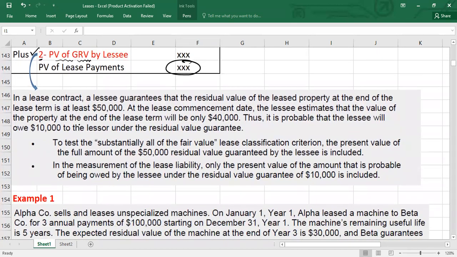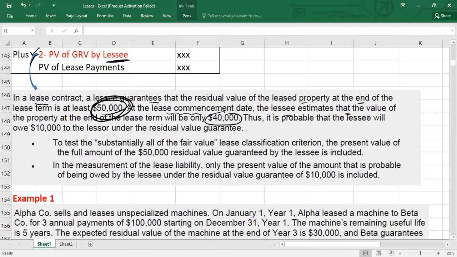The first example, as you can see here, is about the present value of residual value guaranteed by the lessee. For example, they tell you in the lease contract that the lessee guarantees that the residual value of the leased property at the end of the lease term is at least 50,000. At the lease commencement date, the lessee estimates that the value of the property at the end of the lease term will only be 40,000, but you have guaranteed 50,000. So when you apply this 90% test, you have to use this 50,000 in the present value.